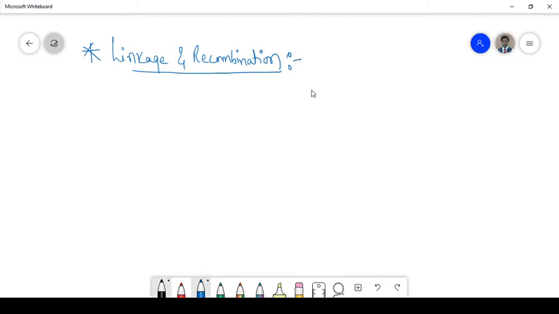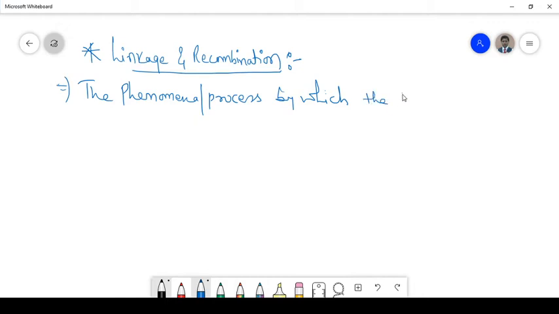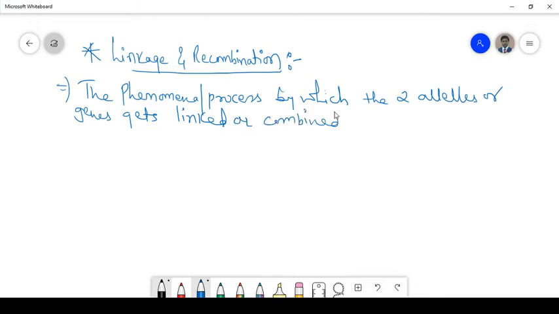The phenomenon or process by which two alleles or genes get linked or combined. That is known as linkage.